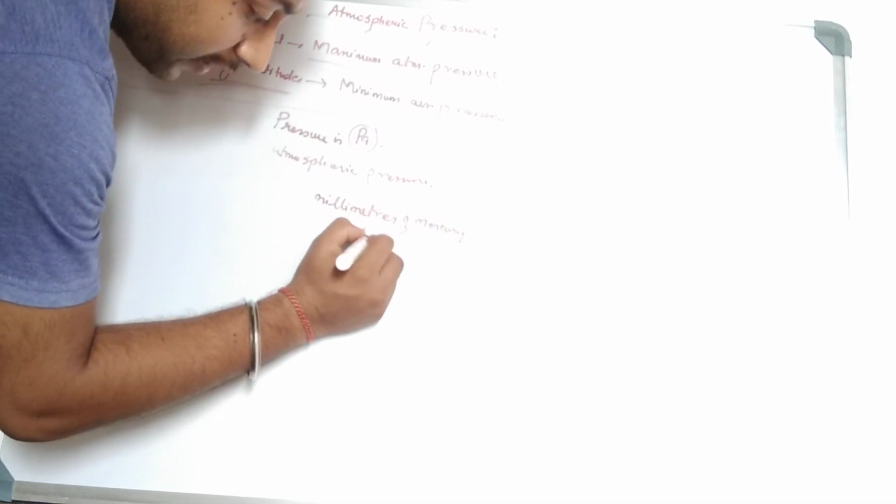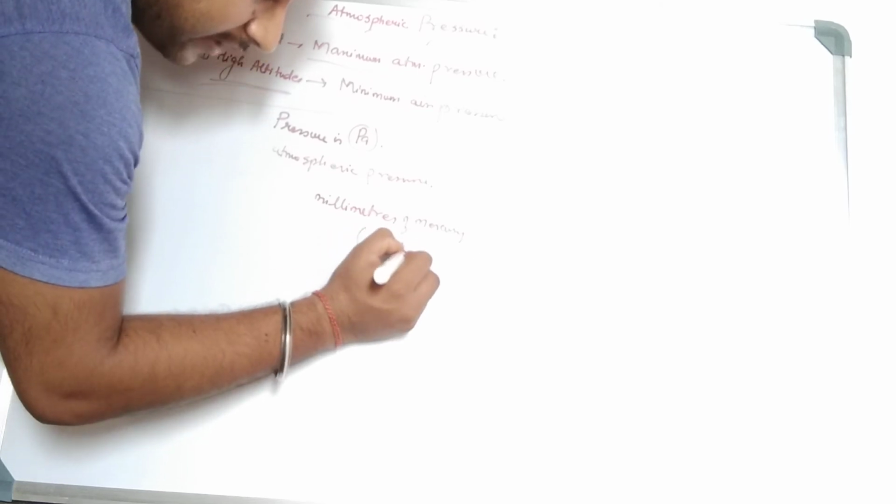In short, we will write mmHg, millimeters of mercury. This is the short form of millimeters of mercury. We know that the SI unit of pressure is Pascal, but atmospheric pressure is measured in this unit. So you should know this.